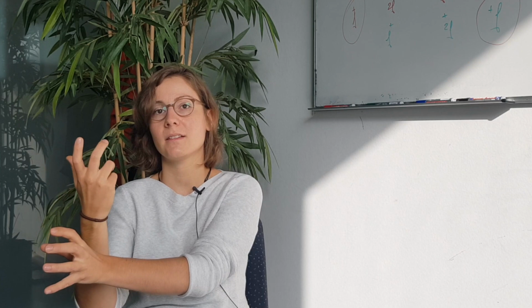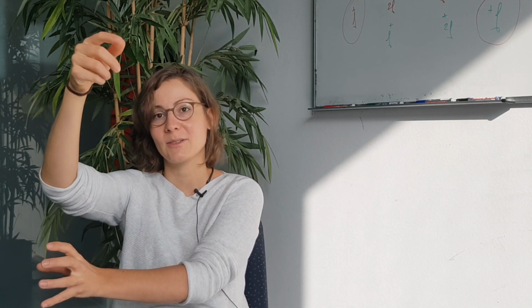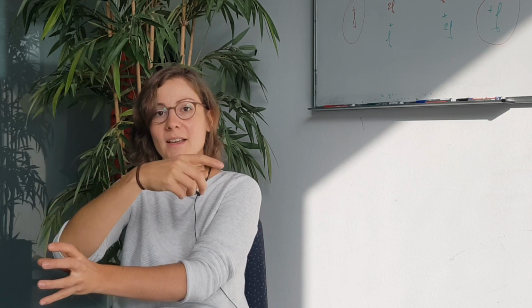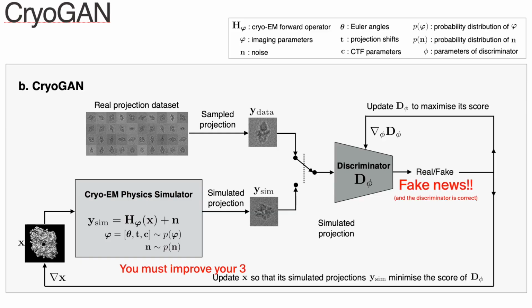The more likely your protein is the one that actually produces the real data set, the more it will generate realistic synthetic measurements. So you're pushing your cryogan to learn a 3D volume that would generate measurements that match the statistics of your real data set.